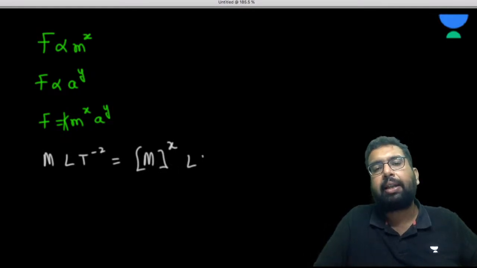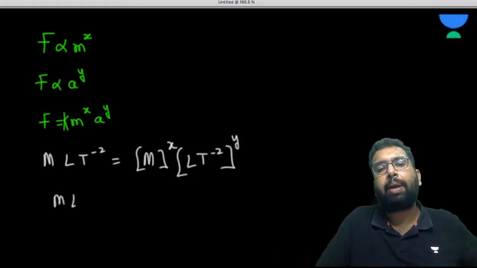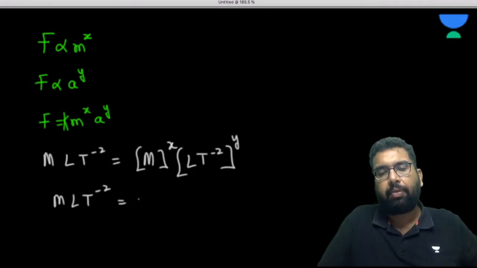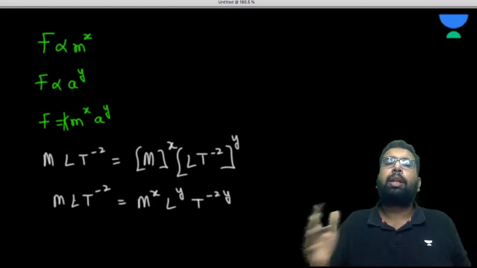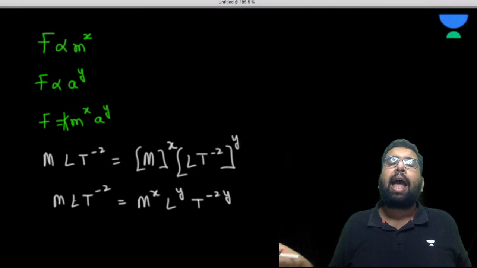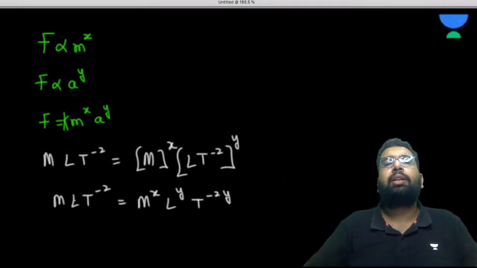Then a, that is L T minus 2, to the power y. So it will become M L T minus 2 equals M to the power x, L to the power y, and T to the power minus 2y. So you open up the bracket, you do like this. And afterwards, what you have to do is compare the powers of the same bases.